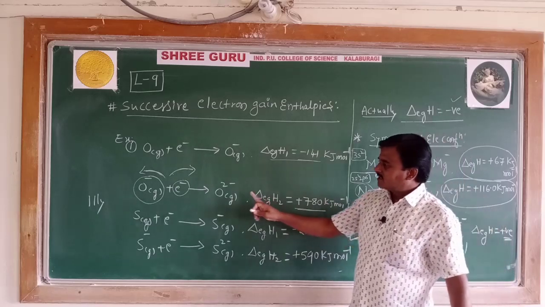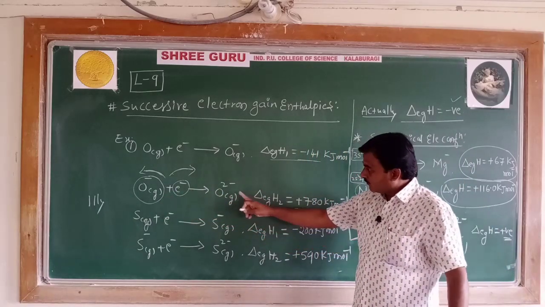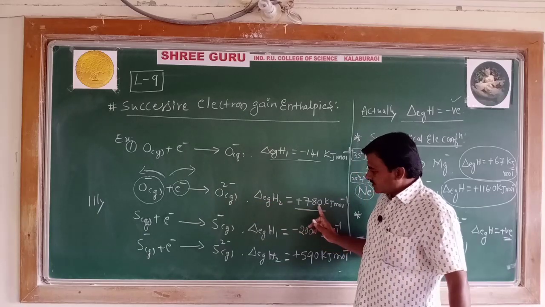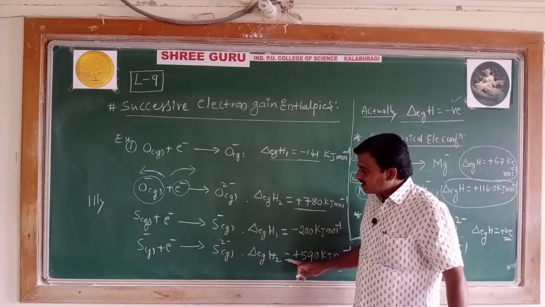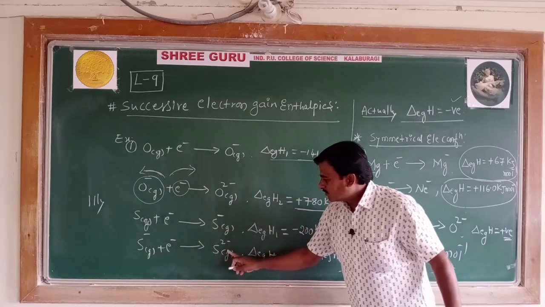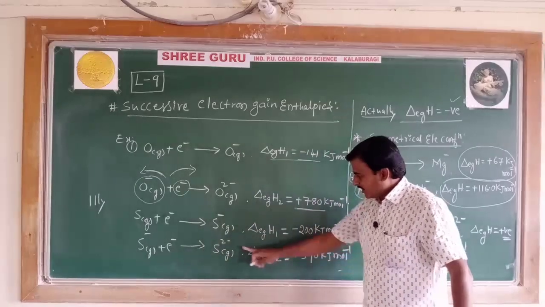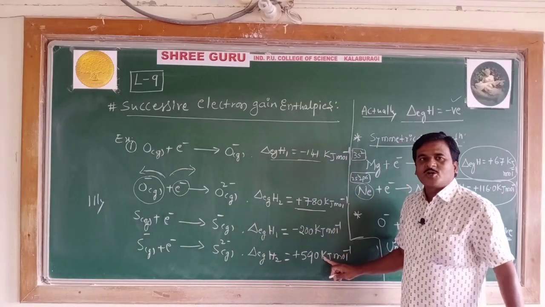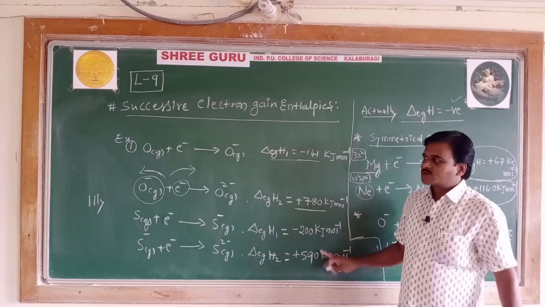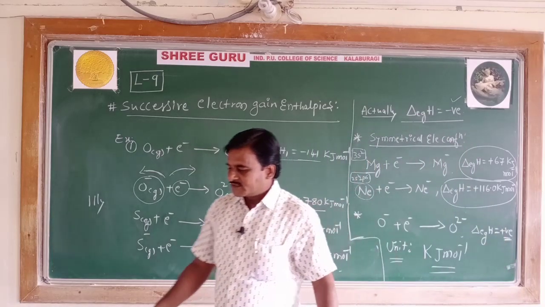That's why the electron gain enthalpy of the oxygen ion to form the oxide ion is plus 780 kilojoule. Similarly, monovalent sulfide anion to bivalent sulfide anion is also positive. So this is the meaning of successive electron gain enthalpy.